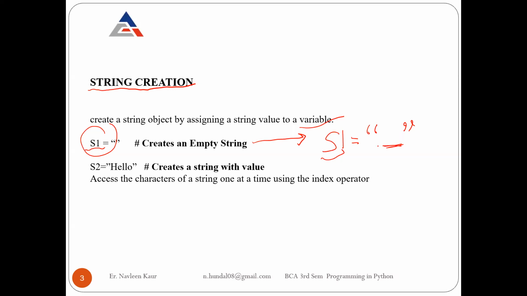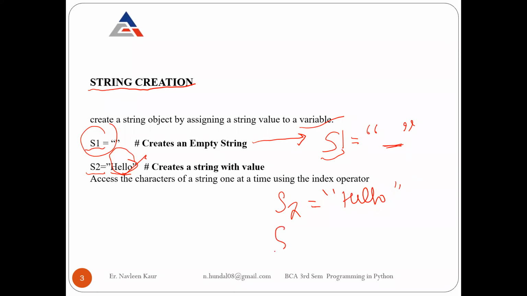In the second line, you can see that there is another string variable that is s2. And this time I have assigned it a value hello, right? It means this second string s2, which has value hello, is not an empty string. It has a value. So what's the value it has? It has the value hello.